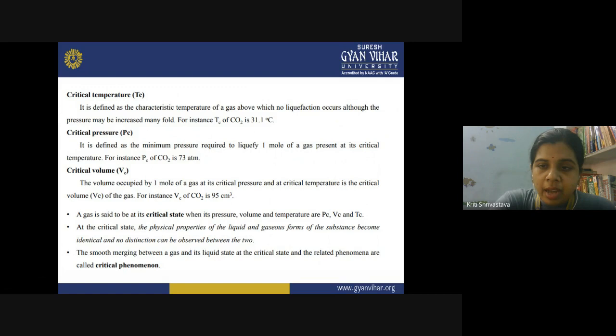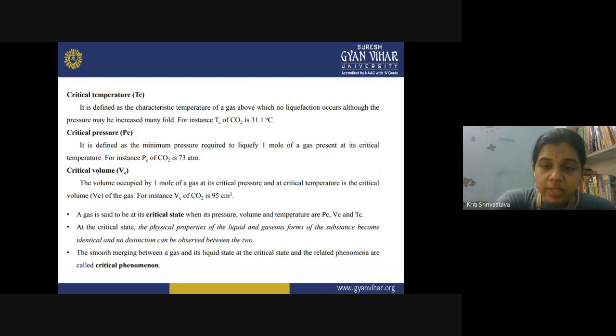If you increase the temperature beyond that value, suppose the temperature is 35 degrees Celsius, it is not possible to liquefy carbon dioxide. However high a pressure you apply, you cannot liquefy it. So the temperature should be 31.1 degrees Celsius or below that. Then only can the carbon dioxide be liquefied.